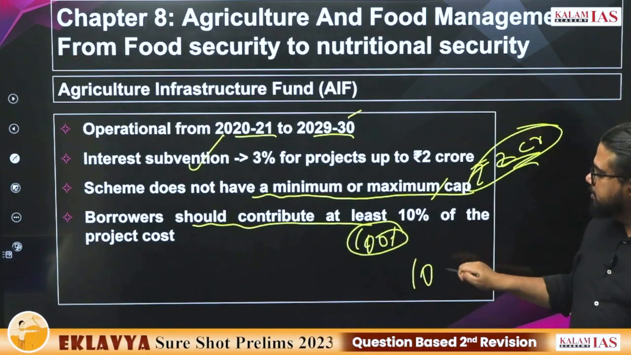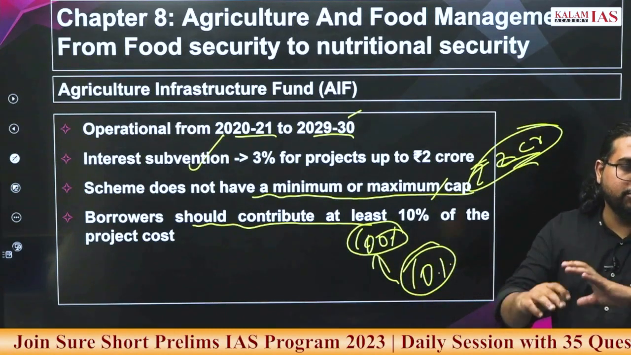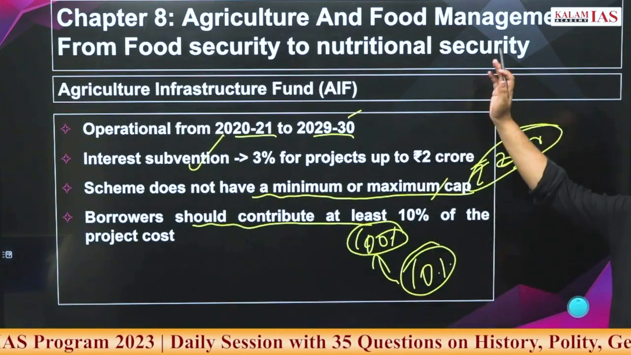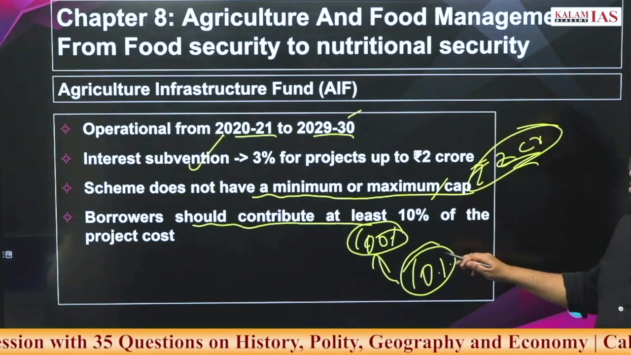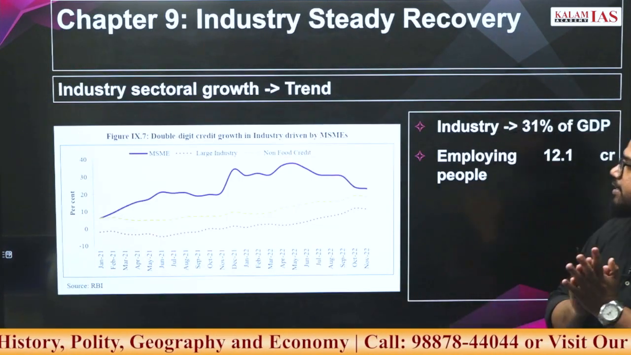At least 10% of the project cost should be paid by the investor or the organization which is investing in it. These are all features of the Agriculture Infrastructure Fund. Go ahead, 1 lakh crore investment is being provided under this.